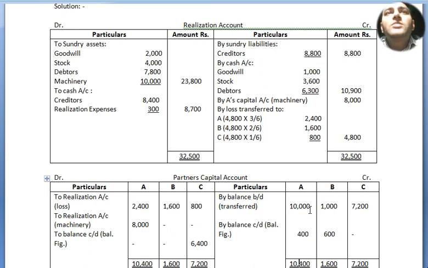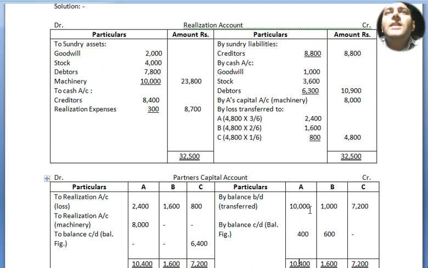Now I have written by cash account: goodwill, stock, debtors are there. No machinery, because machinery is being taken by whom? A. All right. So the realized value again I have written. So realized value got 10,900, and to cash account, creditors' realized value after making a discount of 400 rupees we got 8,400, and realization expenses are also there because we have to make a payment. So total together 300 plus 8,400, outer column 8,700.